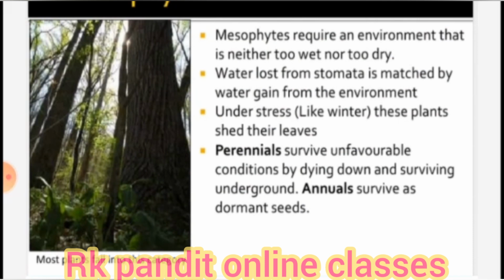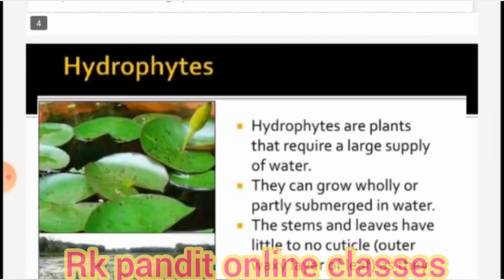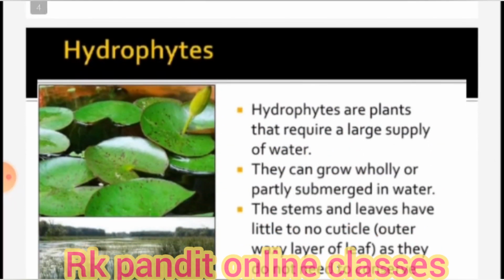So what are mesophytes? Mesophytes are the plants that grow on land and need a moderate amount of water supply for their survival. They have medium sized roots and bear normal green leaves. And examples of mesophytes are mango tree, apple tree, etc. All these plants come into this category. Now we come to the next type, that is hydrophytes.